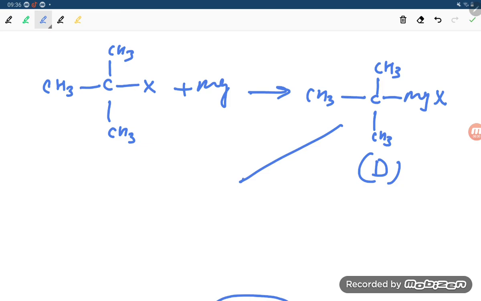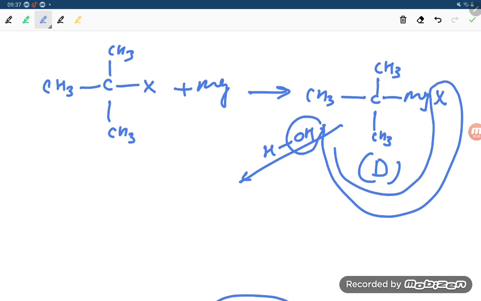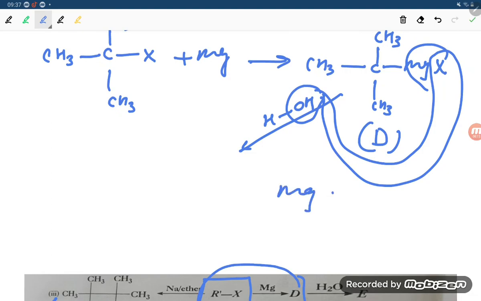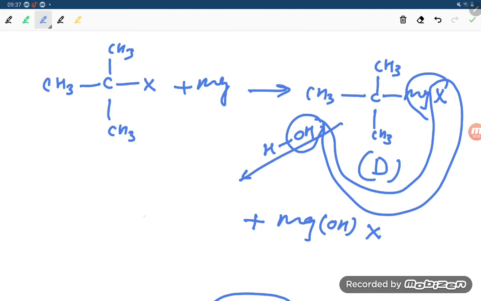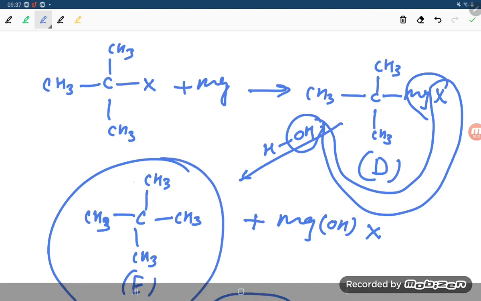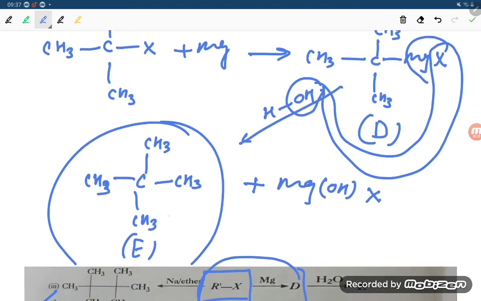Now if you are reacting with water student, HOH, so this O and this X, MgOHX will be out. So MgOH and X will be out, plus what is left out student, this hydrogen and this. So that will come as a hydrocarbon, CH3, this is CH3, this is CH3, and this is CH3. So this is the E. Okay, so that is a 3 degree hydrocarbon. So this is our answer student.